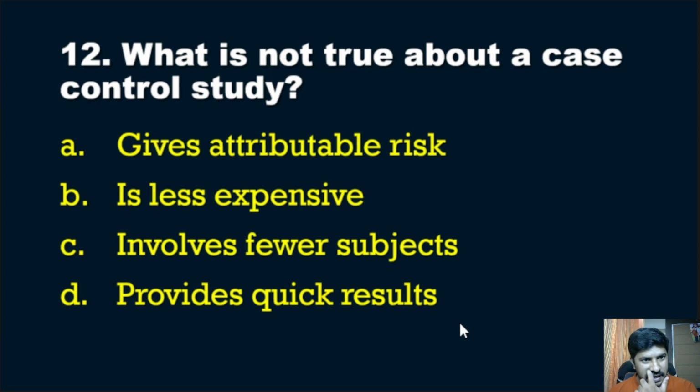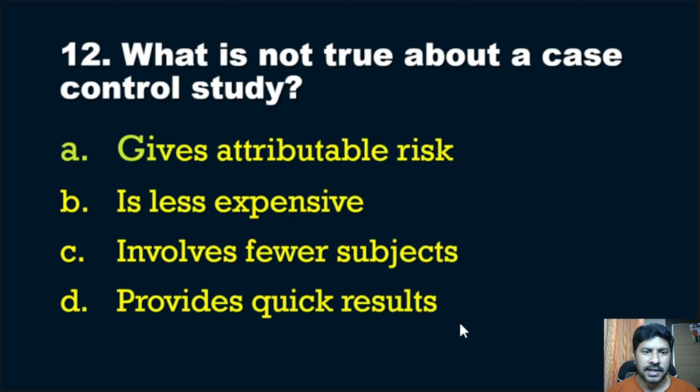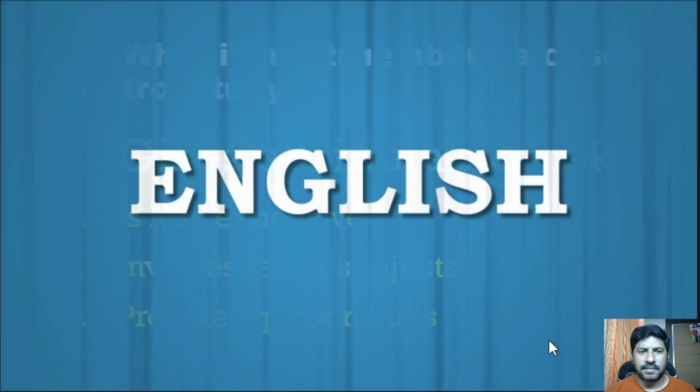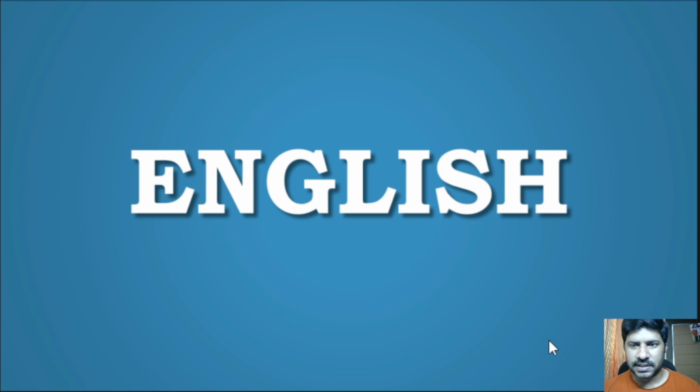Case control study, that is wrong about case control study, that is gives attributable risk. So all others are true about case control study, that is it is less expensive, involves fewer subjects, provides quick results. So it is conducted under a controlled environment. It will be less expensive, it involves controlled subjects only, and provides quick results. Then we will move to general English questions.